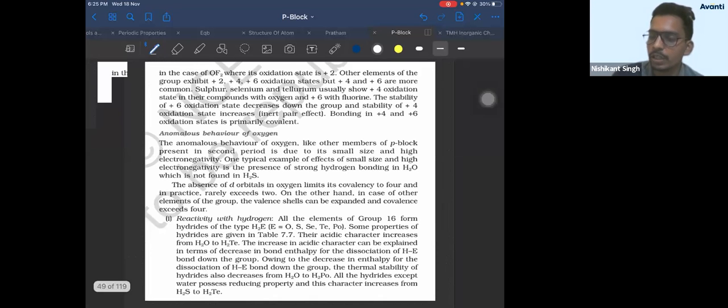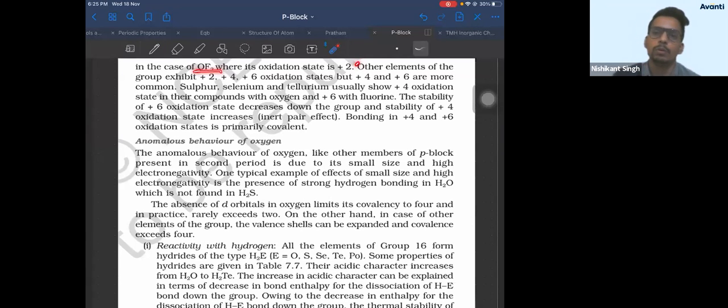In OF2, oxidation state of oxygen is +2. Can oxygen show +4 and +6? No, because oxygen do not have empty d orbital, so it cannot show +4 and +6. Okay, so oxygen can show till +2 only. Other elements of the group can exhibit +2, +4, +6 oxidation state, but +4, +6 are more common in other elements. Sulfur, selenium, and tellurium usually show +4 oxidation state in their compounds with oxygen, +6 with fluorine.